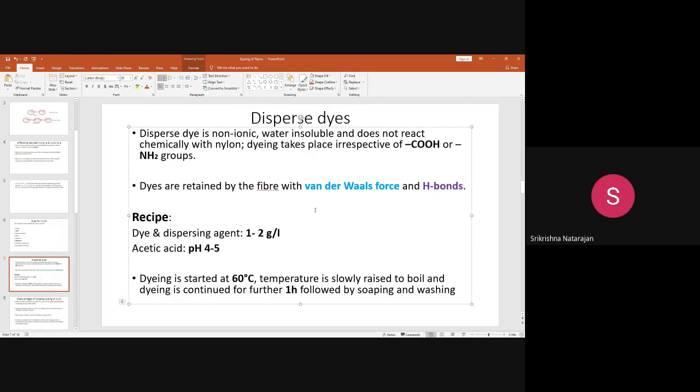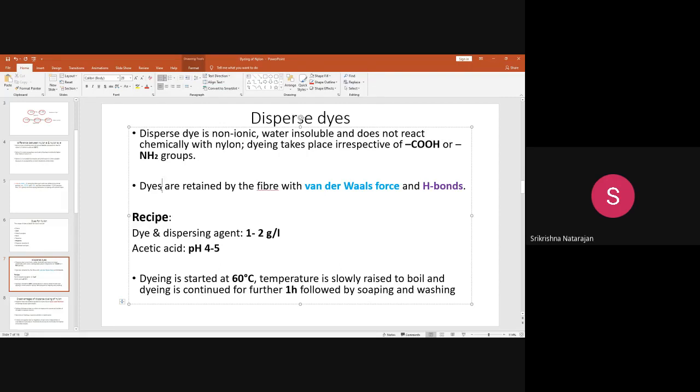Okay, in the same way, nylon is also a thermoplastic fiber, but the only difference is nylon has good water-loving groups like COOH and NH2 groups. So then, how to dye this with the disperse dyes? Is it possible? Yes, it is possible.